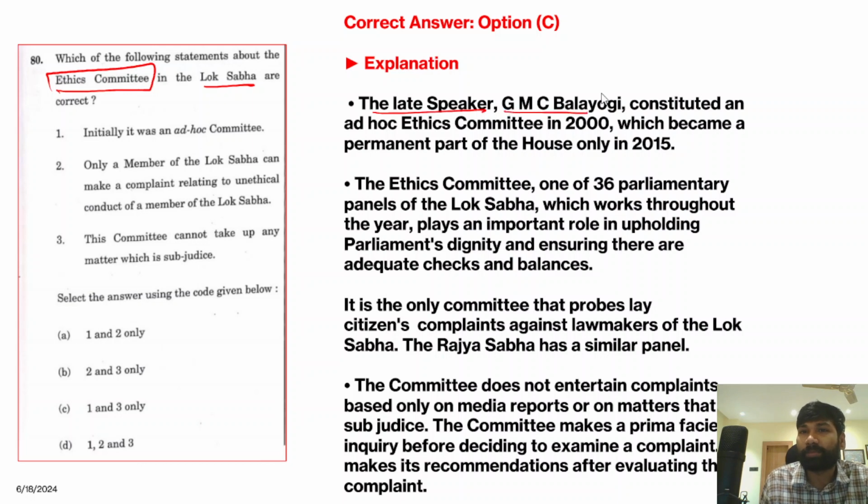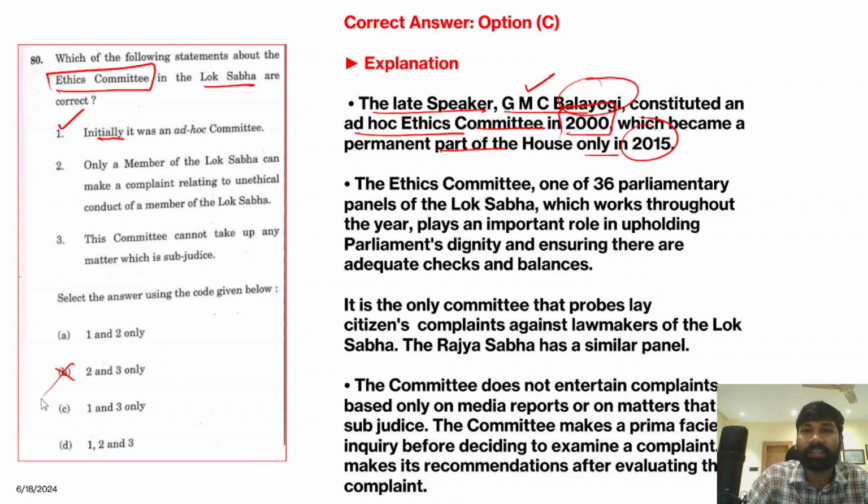The late speaker GMC Balayogi constituted an ad hoc committee. Understand there are two types of committees in the parliament: ad hoc committees and standing committees. Standing committees are permanent committees. They are constituted every year. But on the other hand, ad hoc committees are constituted only for a specific purpose. After the purpose of the committee is done, they will not function again. So earlier it was an ad hoc committee that was constituted in 2000 by GMC Balayogi. However, it became a permanent committee of the House only in 2015. So the first statement is absolutely correct, because it was initially an ad hoc committee, right? So we can eliminate this option.